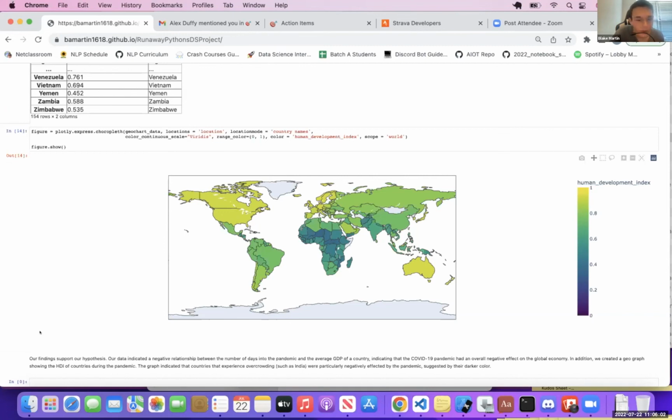In addition, we created a geograph showing the HDI of countries during the pandemic. The graph indicated that countries that experience overcrowding, such as India, were particularly negatively affected by the pandemic, suggested by their dark color.